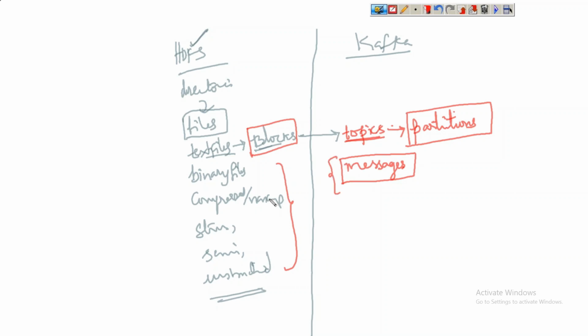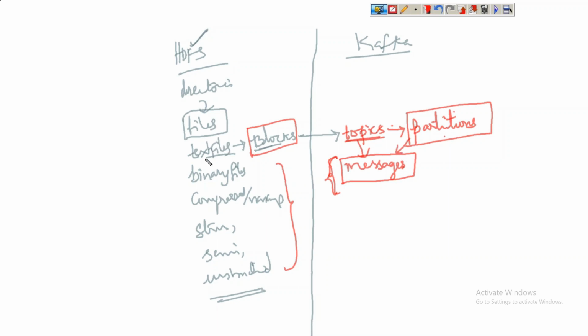There's no concept of binary files or compressed files, nothing like that. We'll have only messages. A topic is a collection of messages. What is a partition? A partition is also a collection of messages, but it is a part of the topic, a sub part of the topic. A topic or a partition solely consists of only messages.